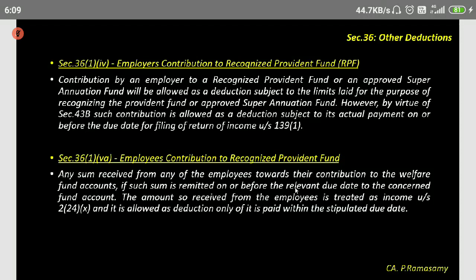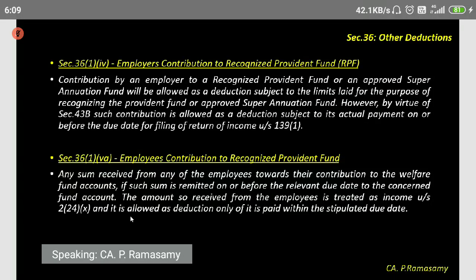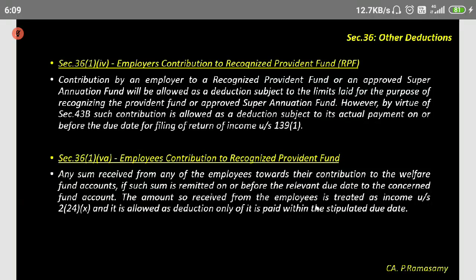The amount so received from the employees is treated as income under section 2(24)(x), and it is allowed only if it is paid within the stipulated due date. This is where the whole thing comes. Okay. Next slide, we see an example for this. There is a difference between employer's contribution being allowed as a deduction and employees' contribution being allowed as a deduction. We'll see that example in the next slide.